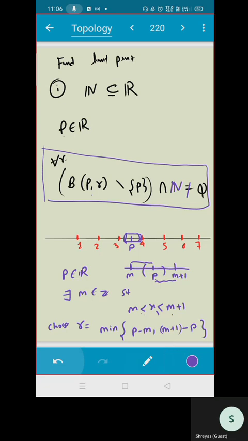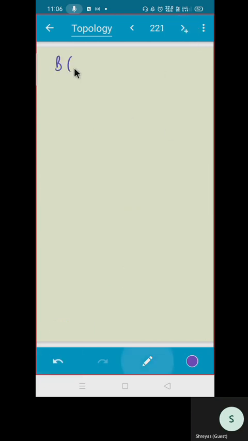Is that clear? If I choose my radius as the minimum of them, then with this radius, this open ball intersection with natural numbers is empty. With this radius, I can write it as B(P, R) minus point P intersection with natural numbers is empty. So what does that imply? That means X is not a limit point, correct?